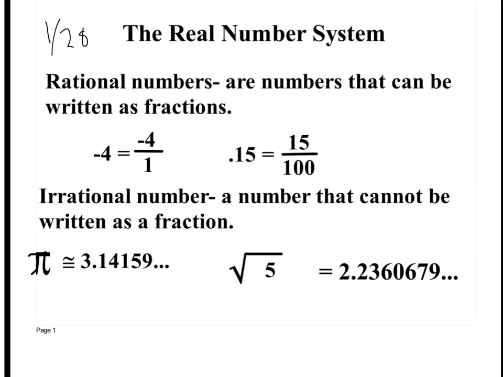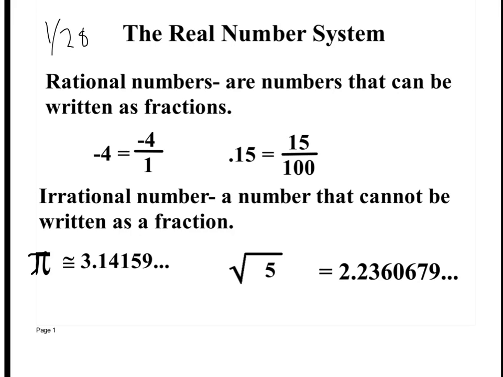Today we're doing the real number system. We've talked about rational numbers before. It's any number that can be written as a fraction. All right, whole numbers, integers, decimals like repeating decimals or terminating decimals. You can write those as fractions. Now we're going to add to it. We're going to talk more about rational numbers. We're also going to add irrational.